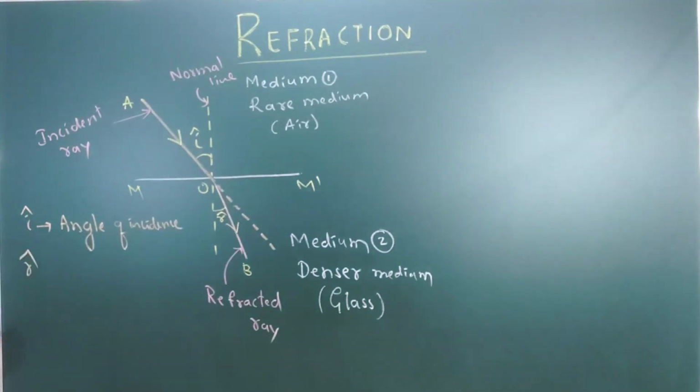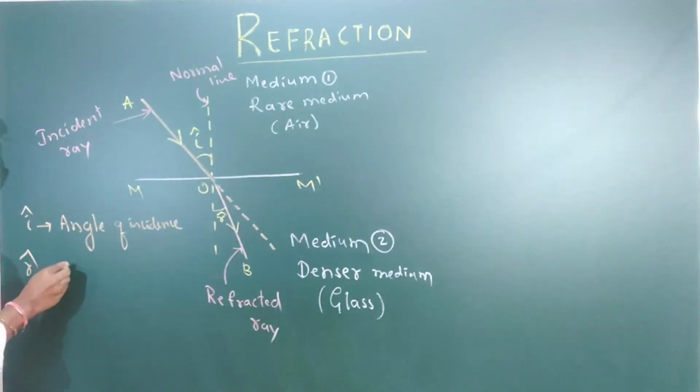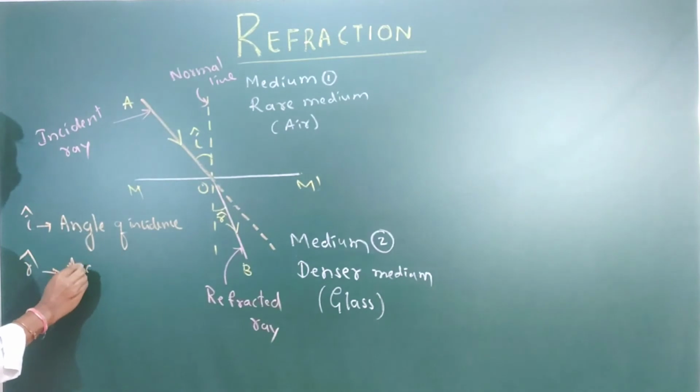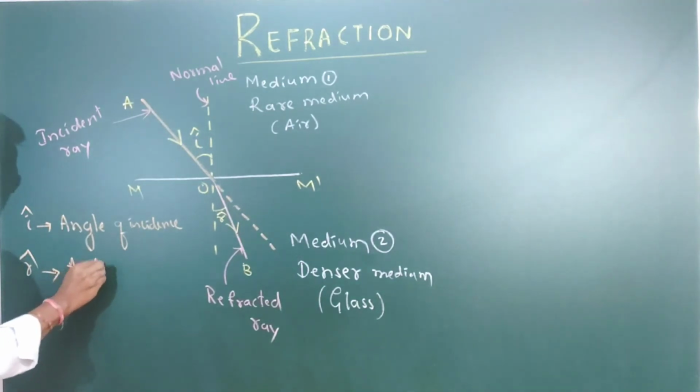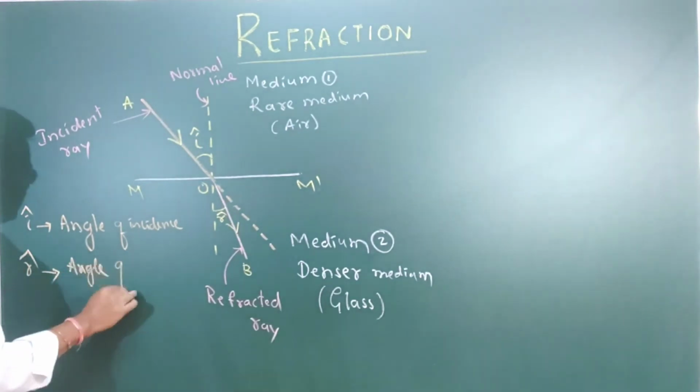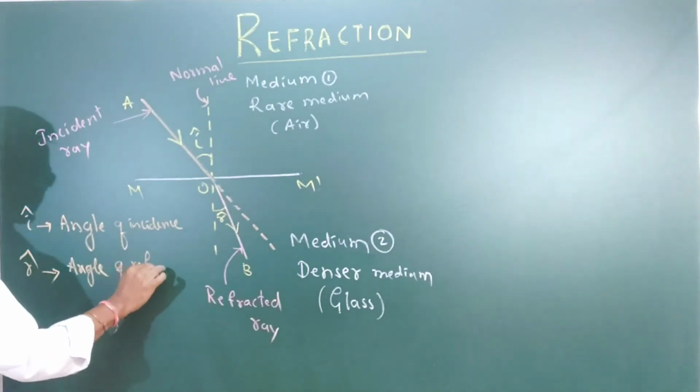Angle R is called the angle of refraction.